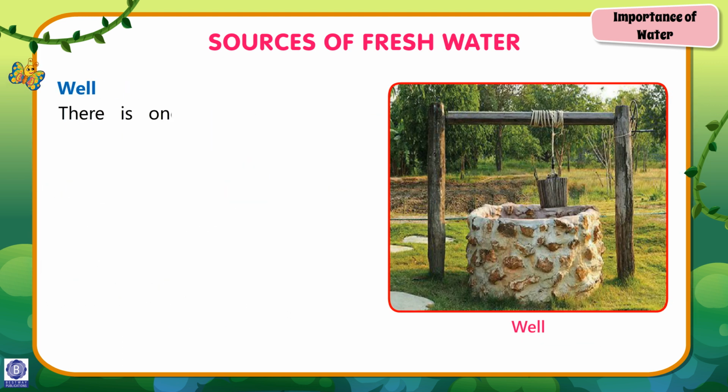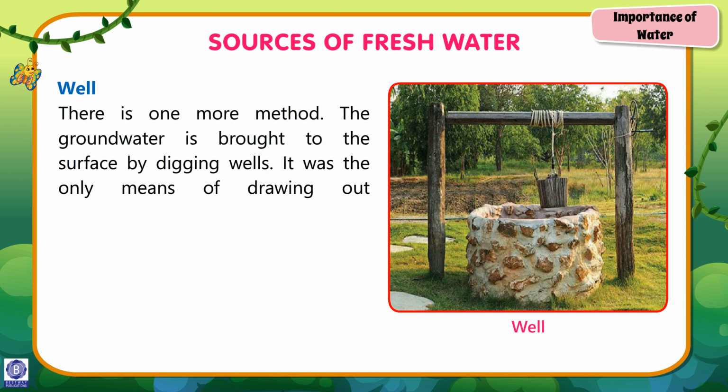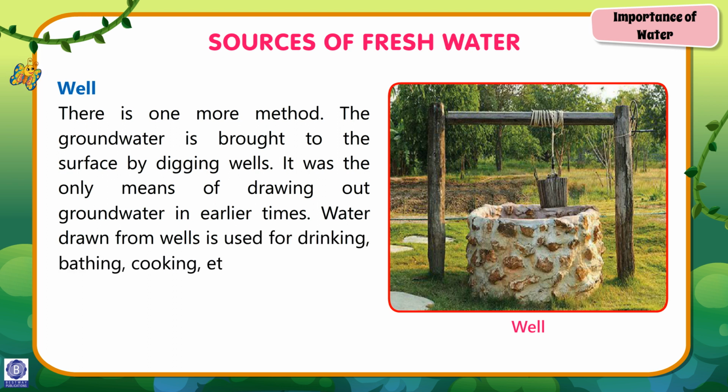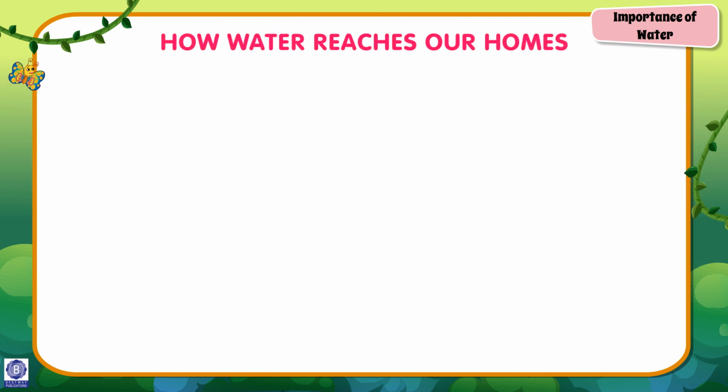Well. There is one more method. The groundwater is brought to the surface by digging wells. It was the only means of drawing out groundwater in earlier times. Water drawn from wells is used for drinking, bathing, cooking, etc. in villages.